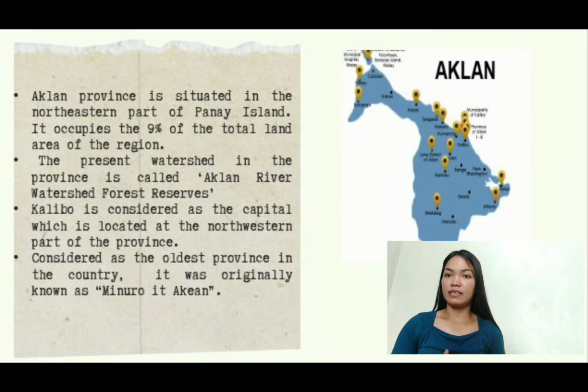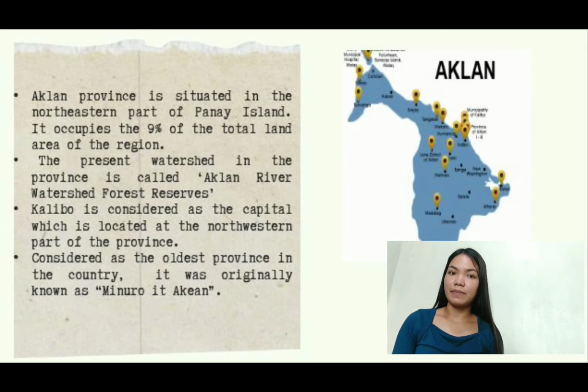And now let's dive into the six provinces of Western Visayas. So first is Aklan. Aklan province is situated in the northeastern part of Panay Island. It occupies 9% of the total land area of the region, and the present watershed in the province is called Aklan River Watershed Forest Reserve. It covers an aggregate area of 23,185 hectares located in the municipalities of Madalag and Libacao.